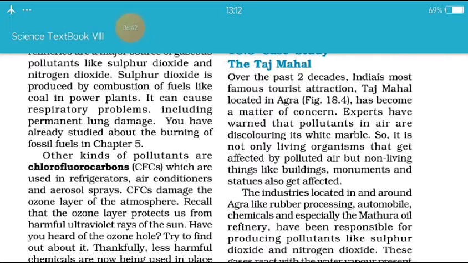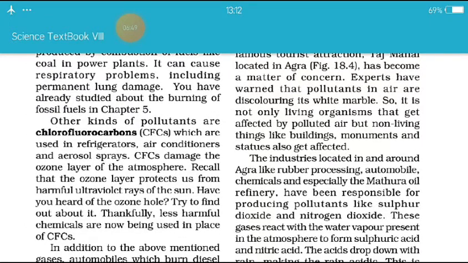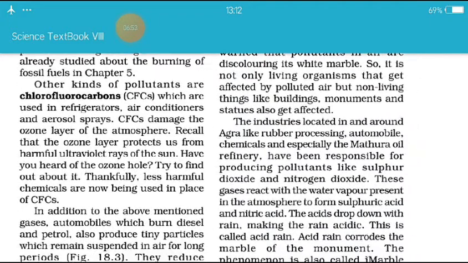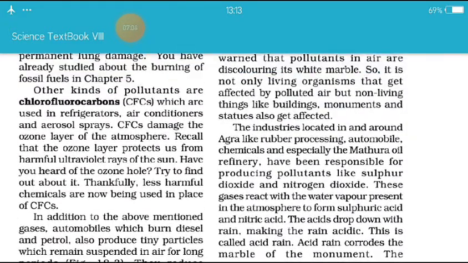उनकी जो चमक है, उनकी जो शाइनिंग है, वो धीरे धीरे डल होने लगी है. So it is not only living organisms that get affected by polluted air, but non-living things like buildings, monuments and statues also get affected.